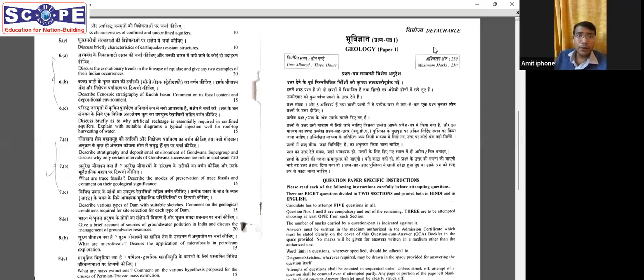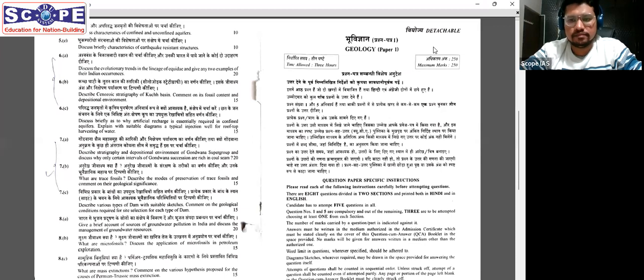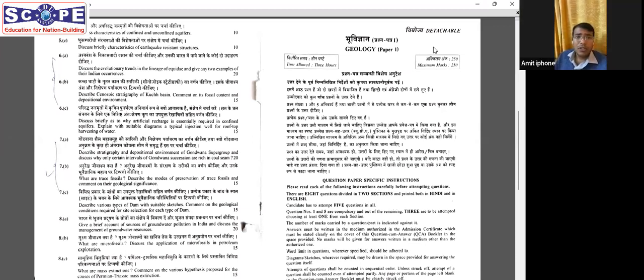Then 5D, if we go, discuss characteristics of confined and unconfined aquifers, again directly from the hydrogeology. 5C, discuss briefly characteristics of earthquake resistant structure, again very straightforward. These earthquake resistant structures we study in both topics, when we talk about environmental geology as well as when we talk about our engineering geology, which is common in paper A1 and paper 2. So question number 5, section B, all the questions are very easy, straightforward, very scoring.